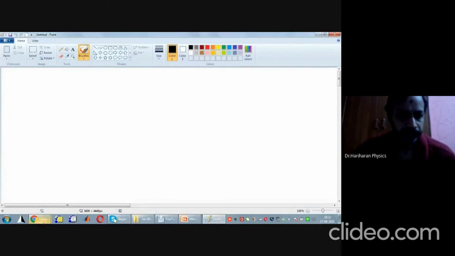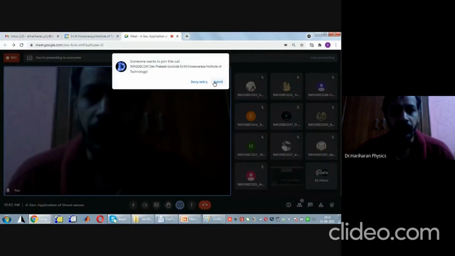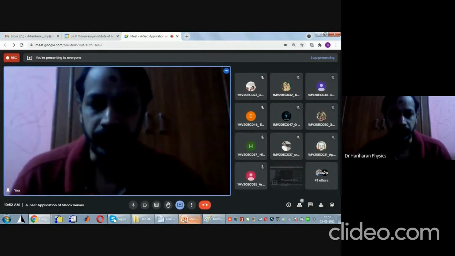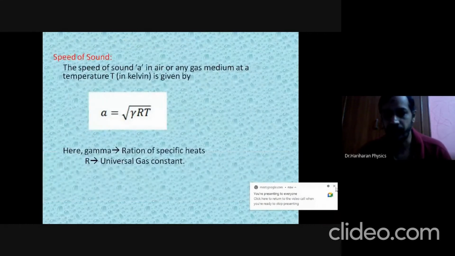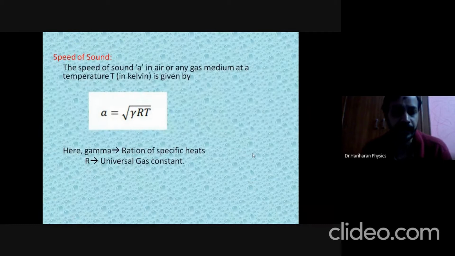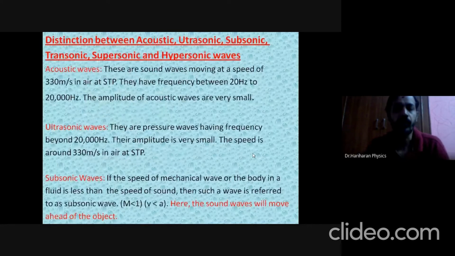Next, we saw how sound waves were classified. We also know the expression for the speed of sound in a medium, given by Newton's formula as a equal to square root of gamma R T, where the symbols gamma and R have their usual physical meaning. Sound waves are classified as acoustic waves, ultrasonic waves, subsonic waves, supersonic waves, and hypersonic waves.